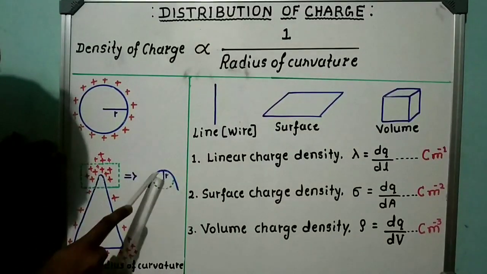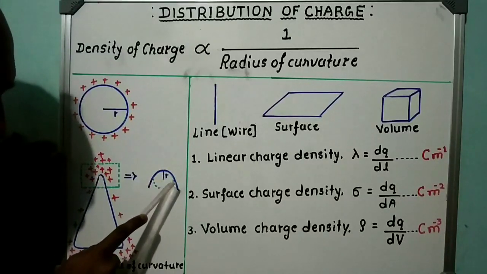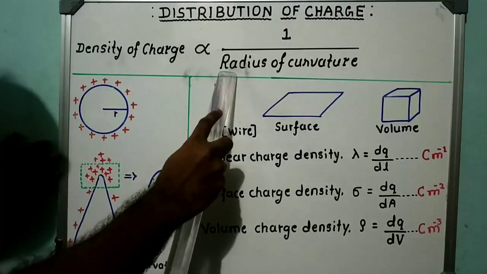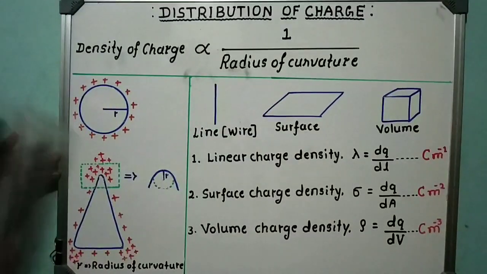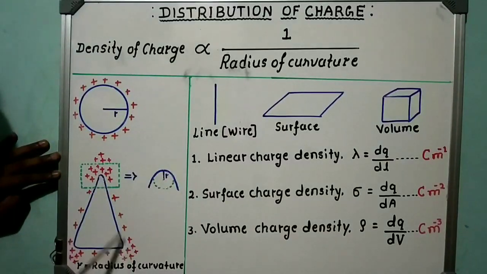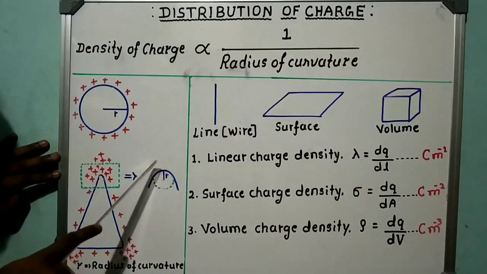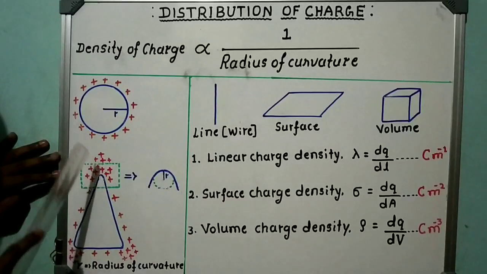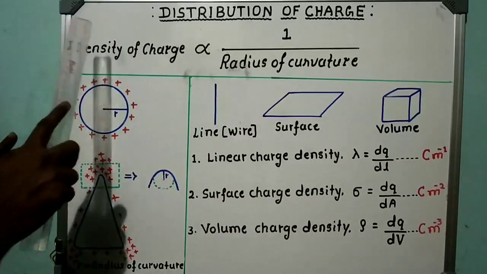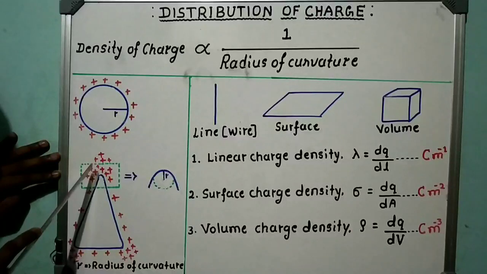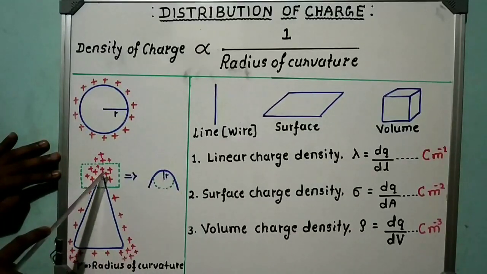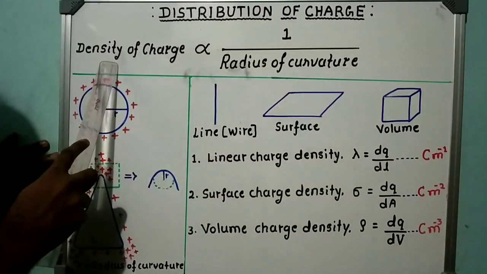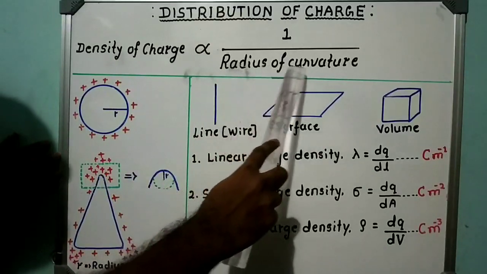If you draw a circle along this curve, the radius of this imaginary circle is called the radius of curvature. Keep in mind, at sharp points, at sharp edges, this curve is too small. Hence the radius of curvature of this curve is very small. That's why, according to this relation, the concentration of charge is maximum only at sharp points, because density of charge is inversely proportional to radius of curvature.